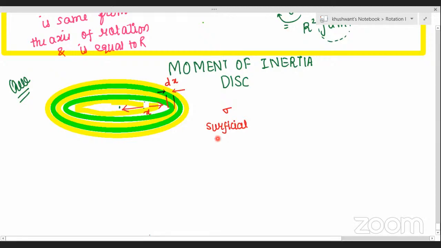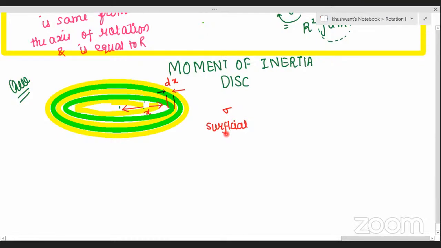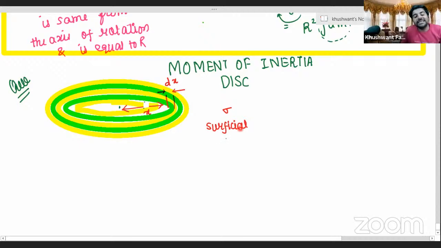So for a disk, Achal, what do we write? The mass should be distributed along the area, or the mass should be distributed along the length? What do you think, Achal? Along the area. Along the area. So we'll write surfacial or areal mass density. We'll write surfacial or areal mass density. Mass density.